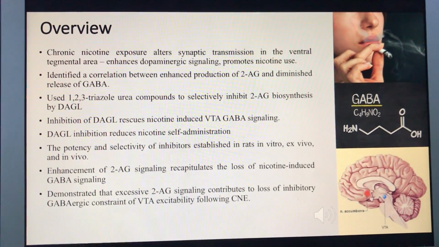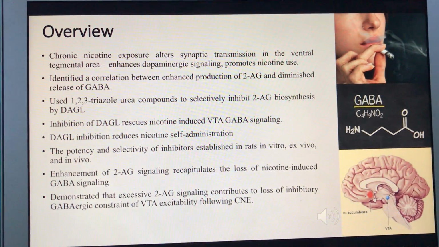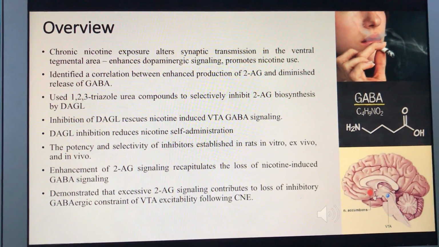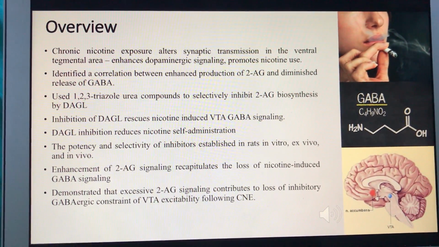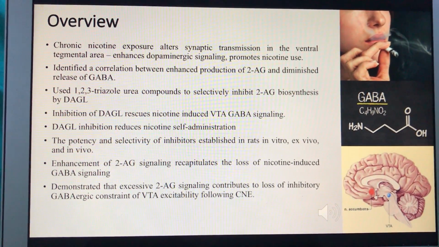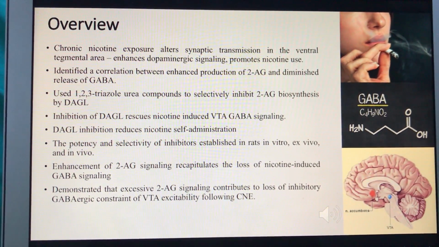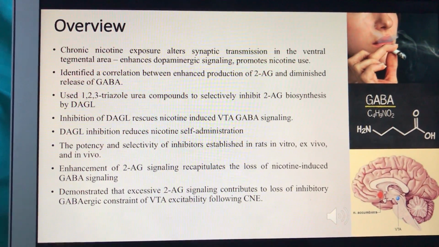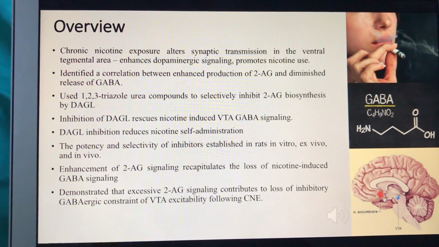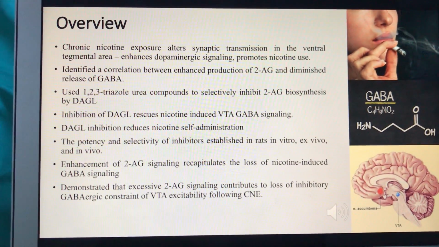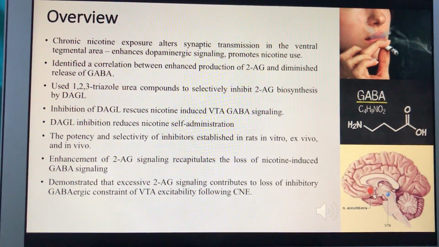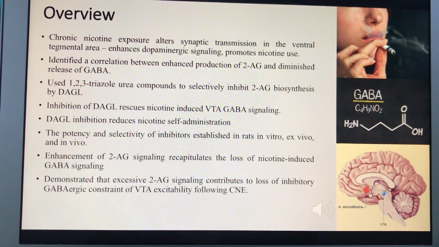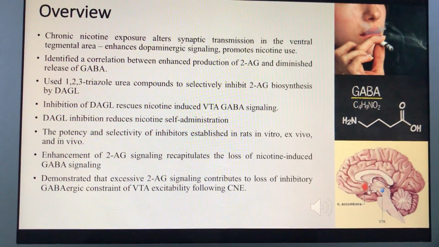Now, how does this happen? When nicotine is injected, 2-AG production increases and the release of the GABA neurotransmitter decreases. We experimentally determined that inhibiting 2-AG production by DAGL rescued nicotine-induced VTA GABA signaling after nicotine. Enhancing 2-AG, by inhibiting its degradation, recapitulates the loss of GABA signaling. The results were that excessive 2-AG signaling resulted in the loss of inhibitory GABAergic constraint of the ventral tegmental area following chronic nicotine exposure.